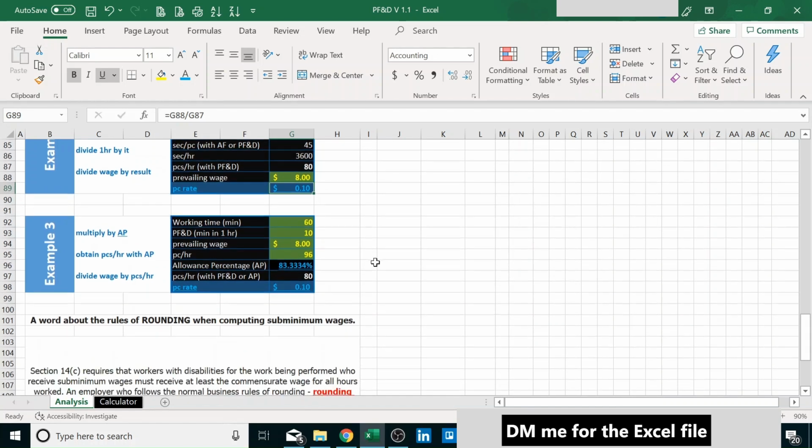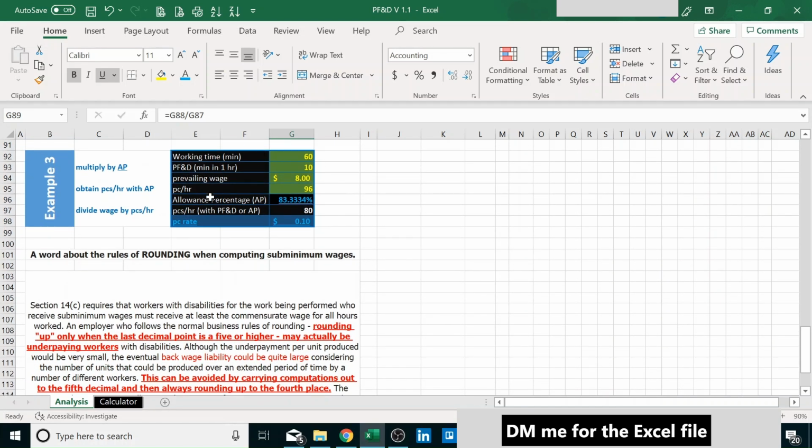Same thing. Now, allowance percentage. Very interesting here. Working time in minutes is 60. Let's say we timed 60 minutes of processing time. How do we get our piece rate correct? Well, we say we want to use a PF&D of 10, let's say. And again, prevailing wage is $8. But in those 60 minutes, we got 96 pieces. It was processing, no interruptions, nothing, 96 pieces.